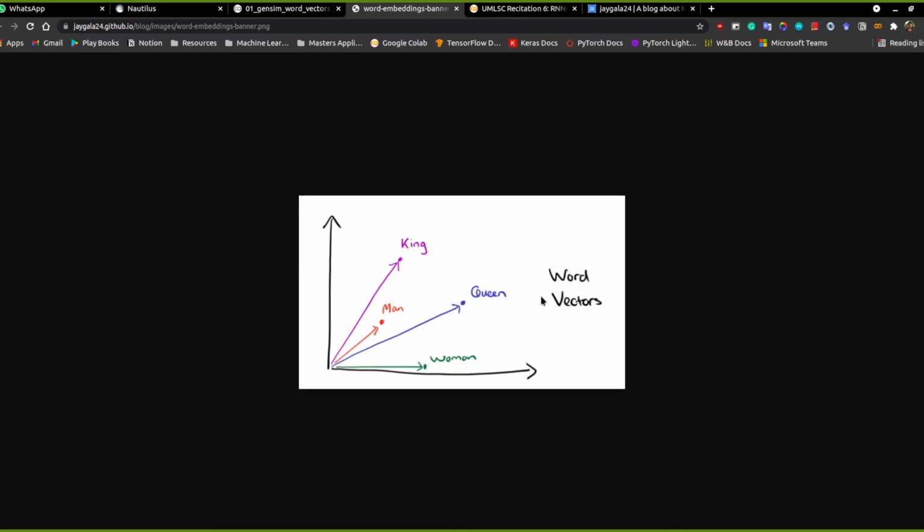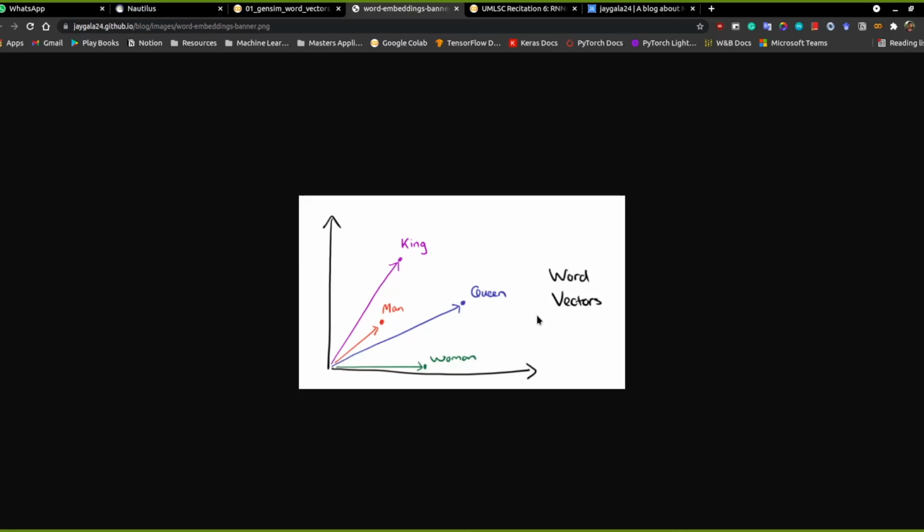So in a way, it allows us to have analogies between different entities, and it also represents properties. Men and king are very similar, but if we subtract the representation of men from king, it will have properties of leadership, and if we add women here, then it will represent the queen. In an exact scenario, it won't be pointing exactly at the queen, but it would be very close to the queen.